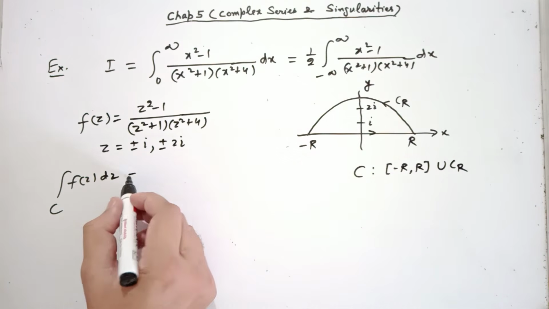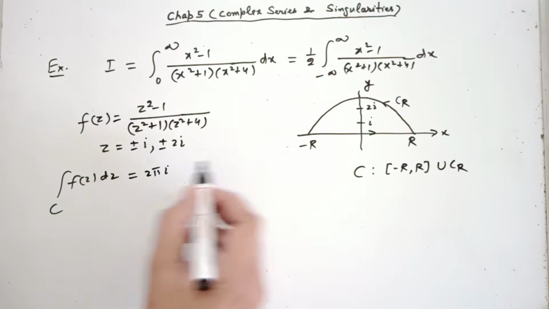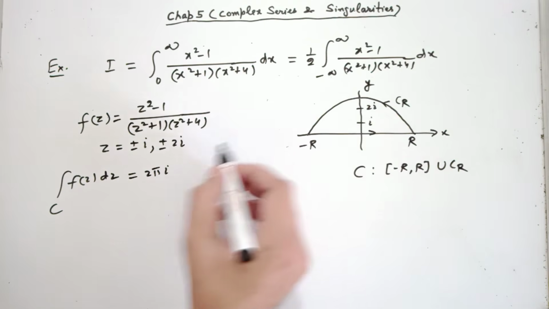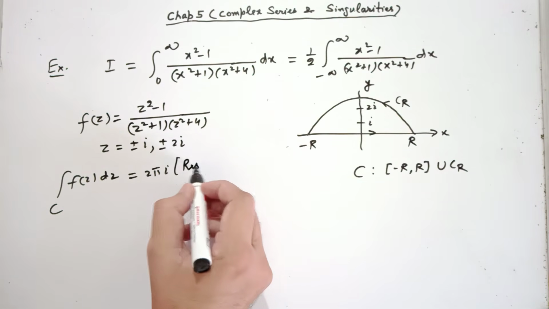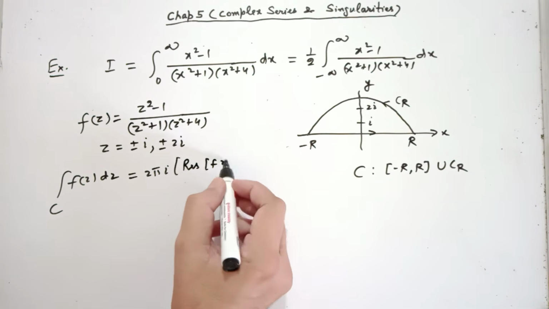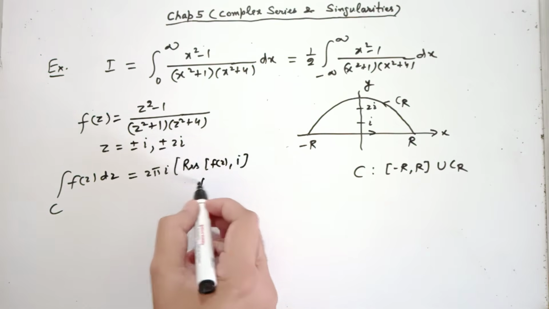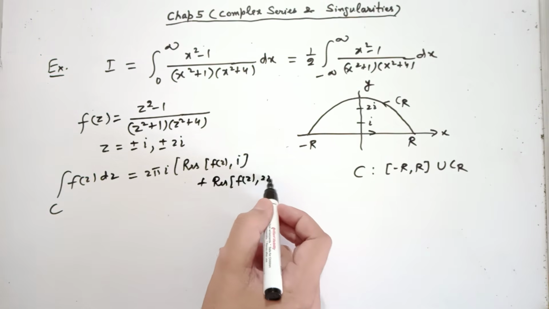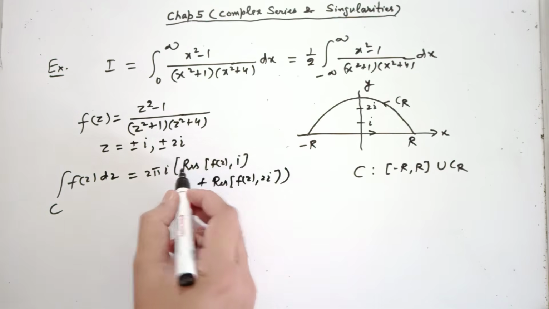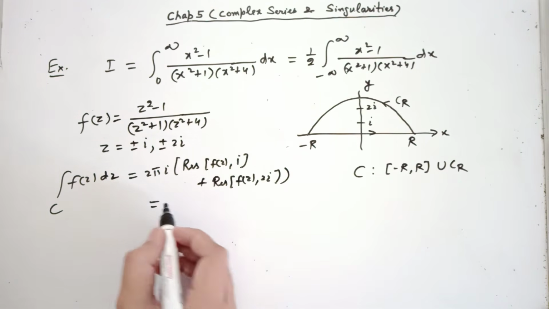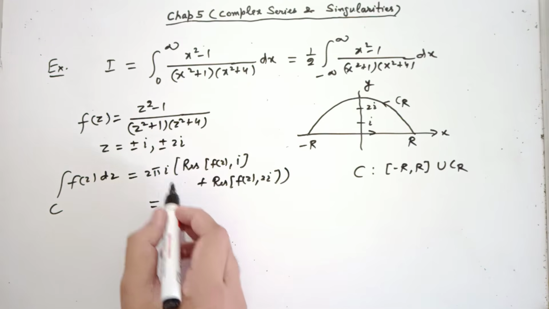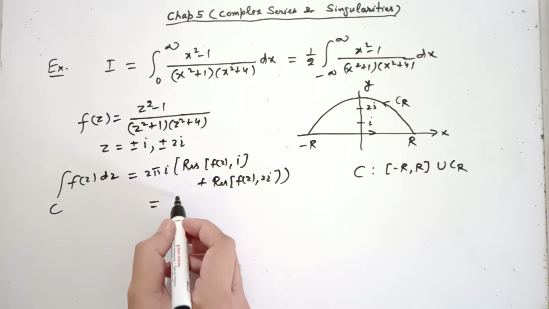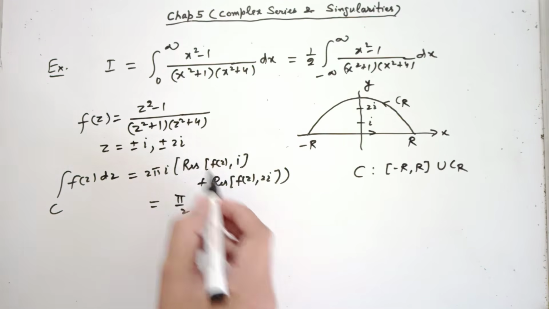So along C this should be equal to 2 pi i into the residue at i plus the residue at 2i, correct? Residue of f(z) at i plus residue of f(z) at 2i. These we can calculate for this function, and we will find that the whole calculation gives pi by 2. This part you can do easily.